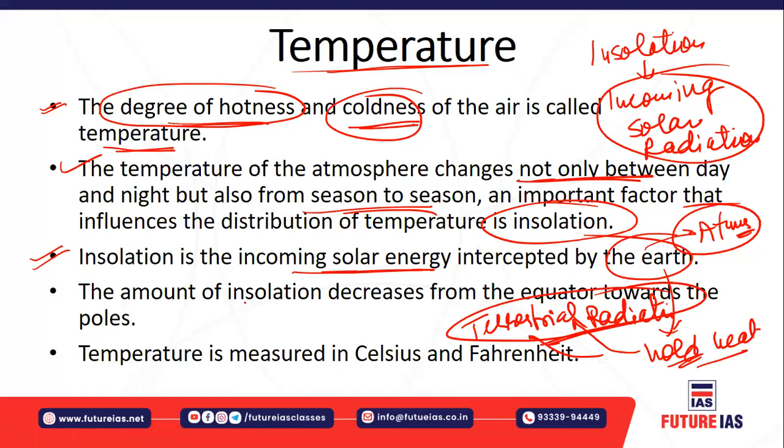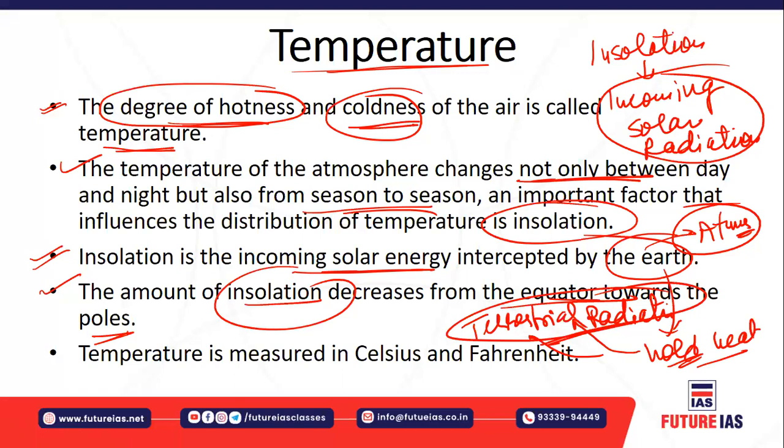And the amount of insolation decreases from the equator towards the poles, because the sun never crosses the Tropic of Cancer and the Tropic of Capricorn. As the sun never crosses that region, the sun rays never fall vertically, especially in the polar regions.